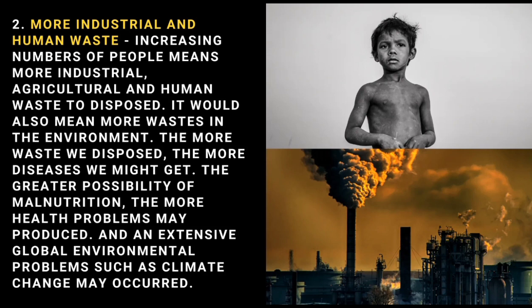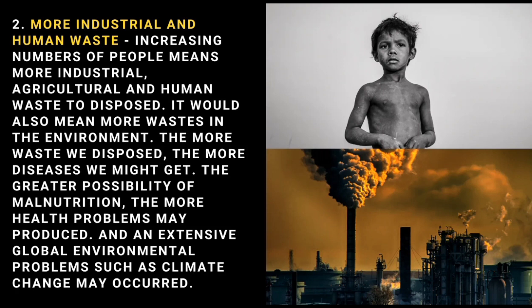So increasing number of people means more industrial, agricultural, and human waste to dispose. It would also mean more waste in the environment. The more waste we dispose, the more diseases we might get. The greater possibility of malnutrition, the more health problems may produce, and an extensive global environmental problem such as climate change may occur. So it is understandable that having an extensive human population may have an effect on our environment, not just in our environment but also in our health.